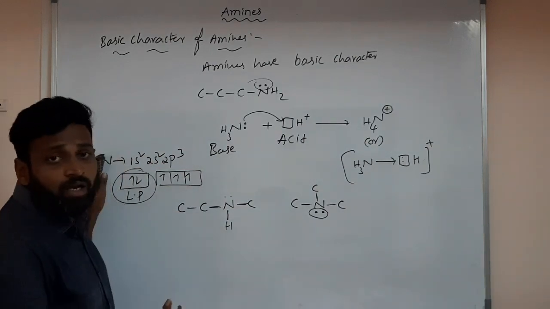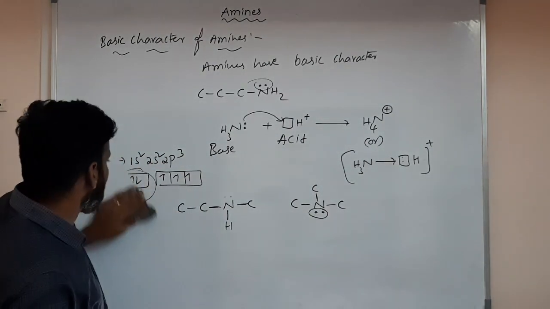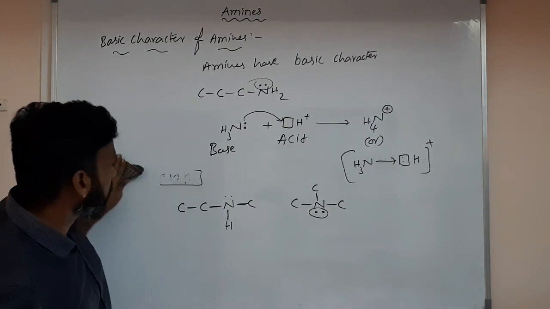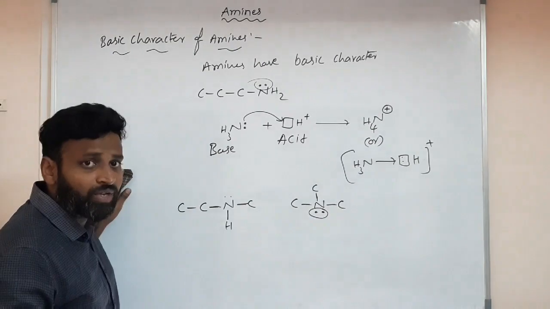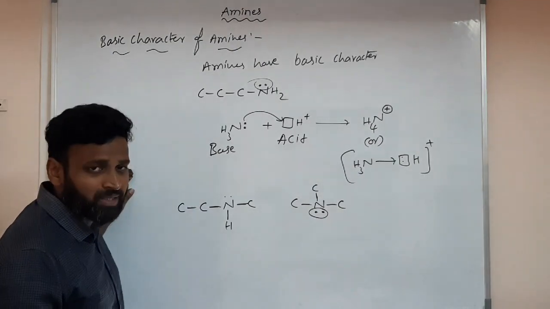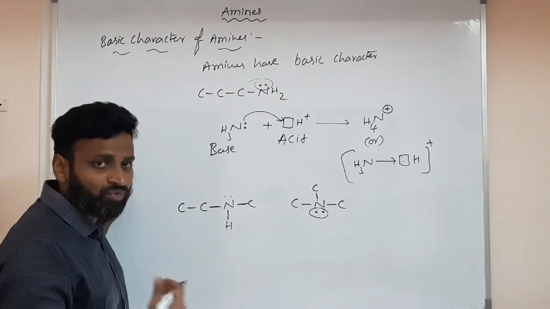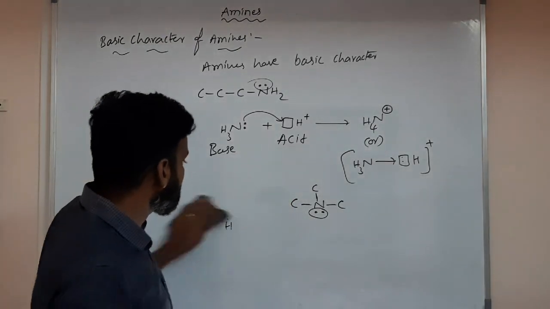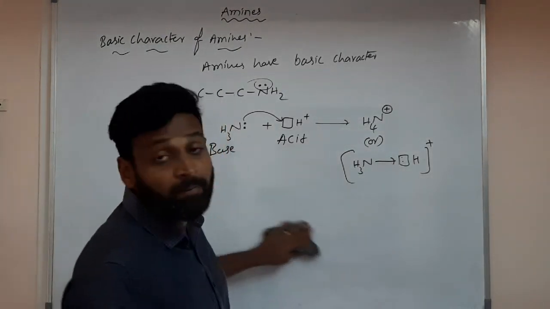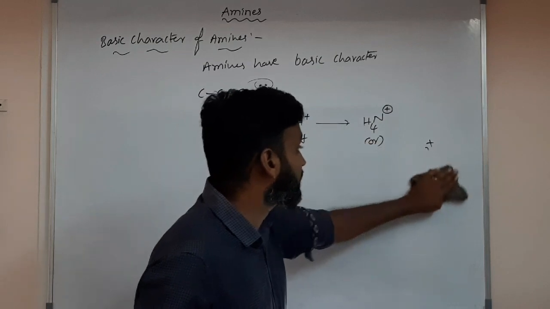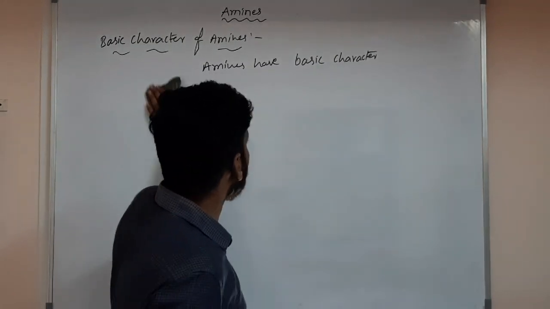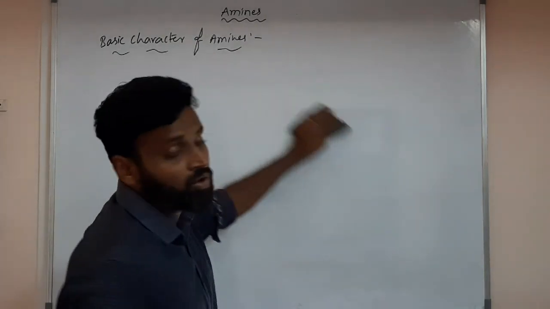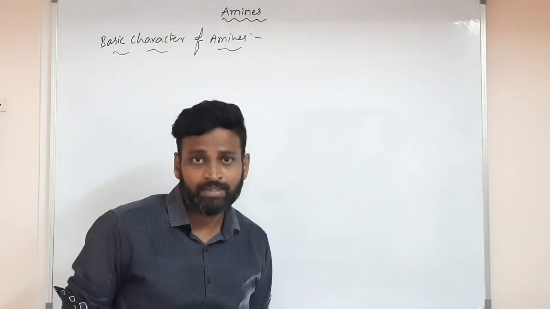On what basis will we say whether basic character is high or low, meaning a strong base or a weak base? On the basis of the ease of donating tendency of the lone pair. So whoever donates the lone pair fast will be a strong base.